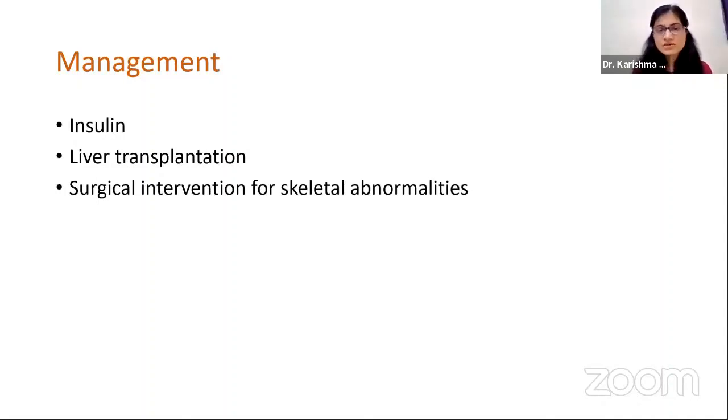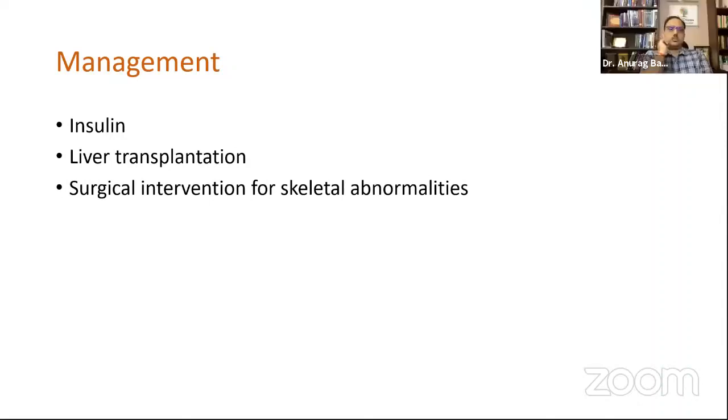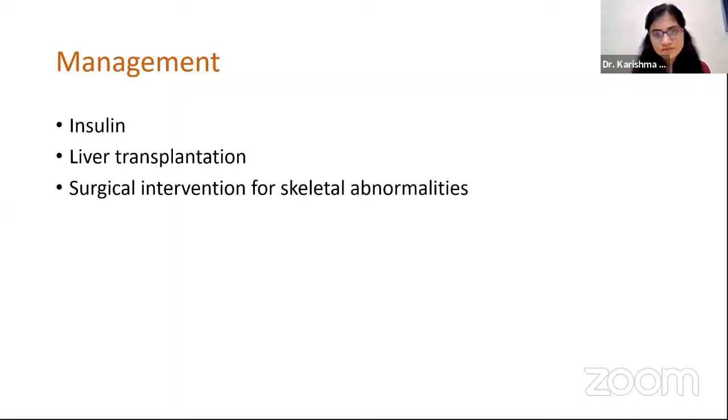Our patient presented with almost all these features, and he is right now on insulin therapy. He had only 1 episode of acute liver failure, and now his liver functions are fine. For the skeletal abnormalities, we are taking consultation from the orthopedic side.